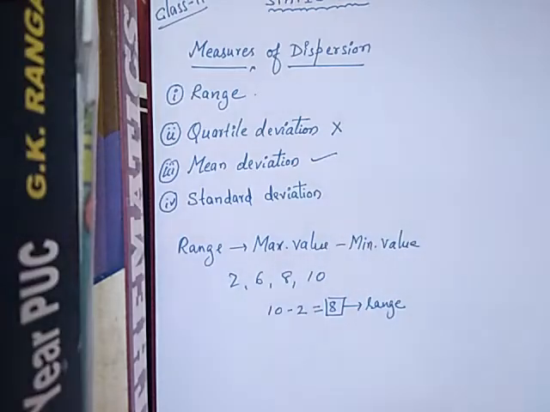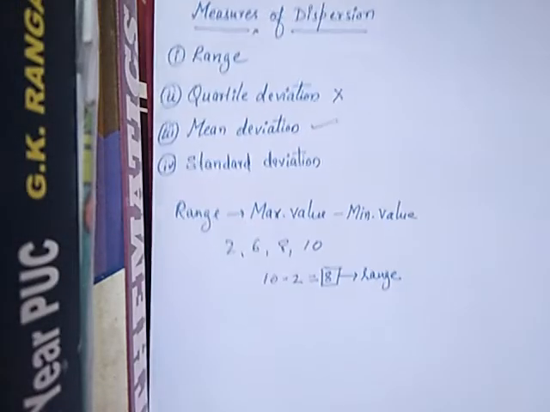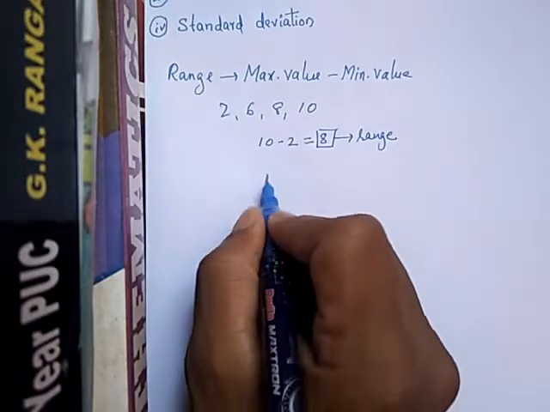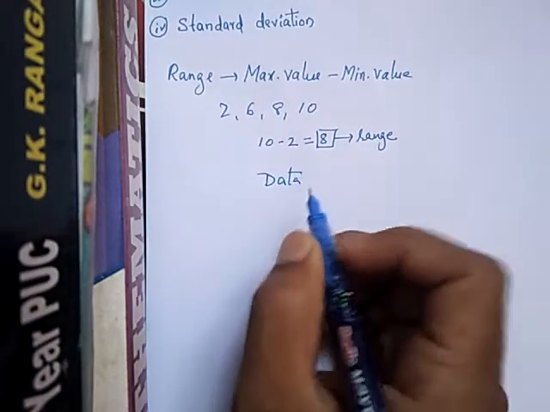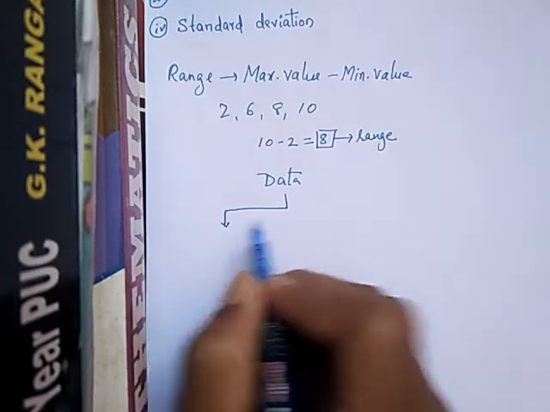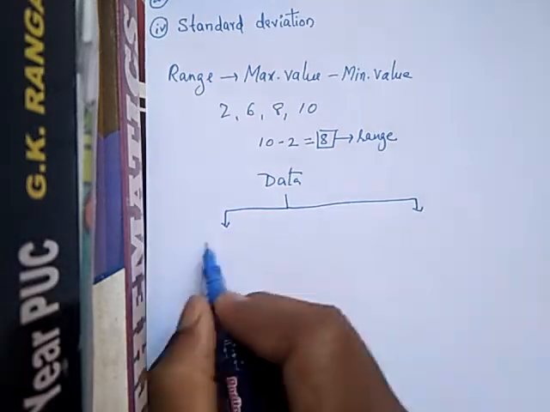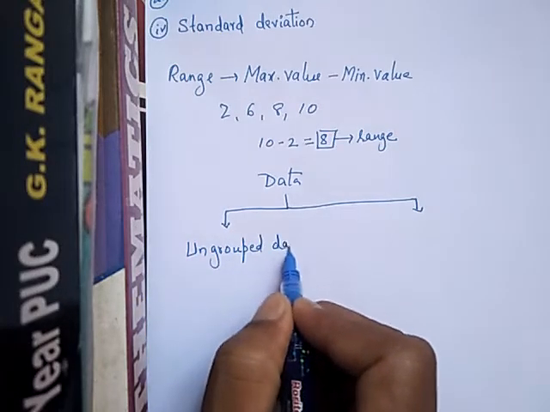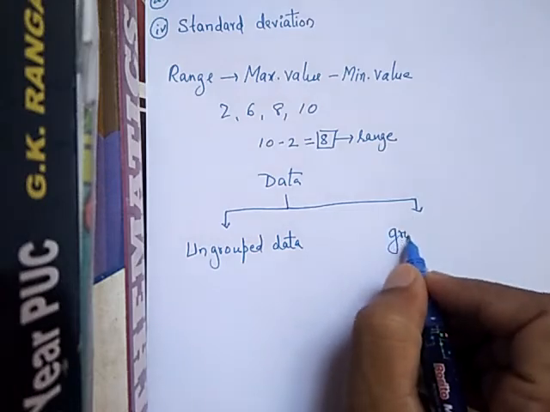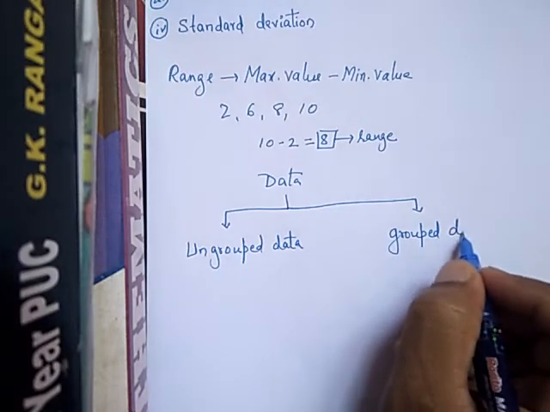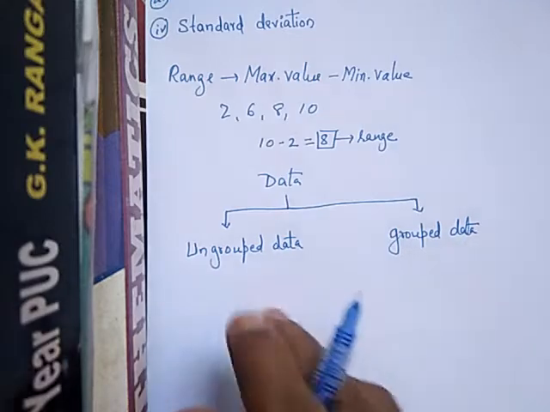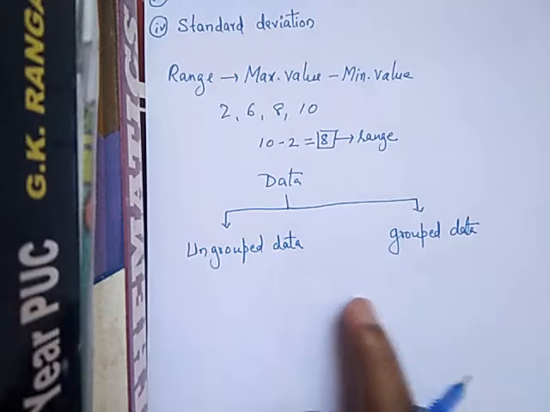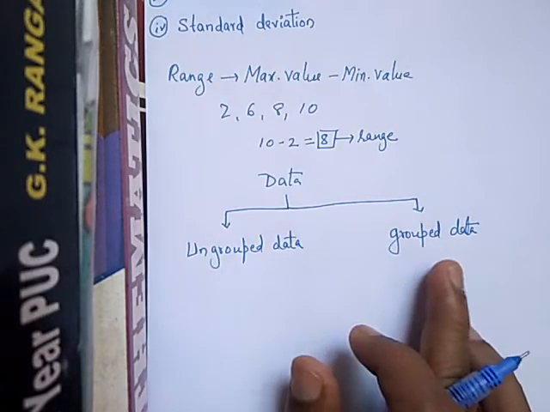Next we will go for the mean deviation. Before studying mean deviation, I want to tell you that data means a collection of information. There are two types of data: one is ungrouped data, another one is grouped data. These two are very important. In 9th standard you studied ungrouped data, in 10th standard you studied grouped data, but here we are going to study both.